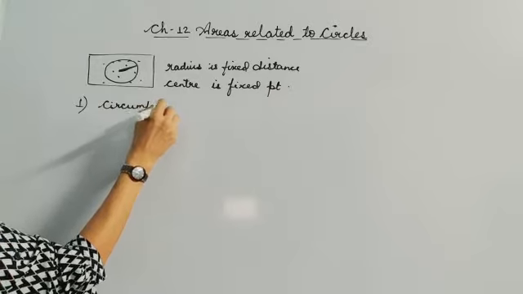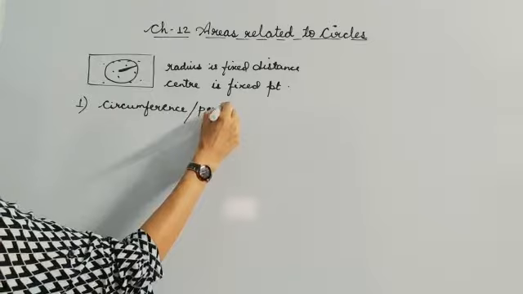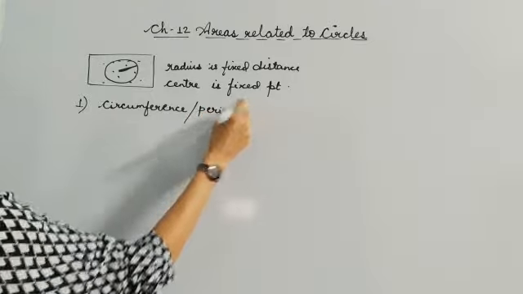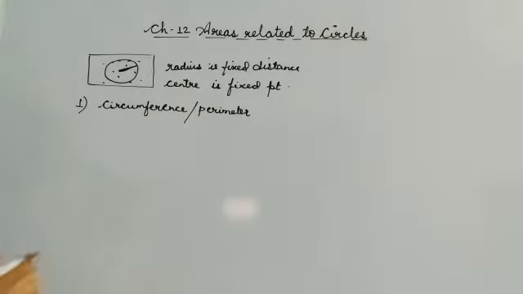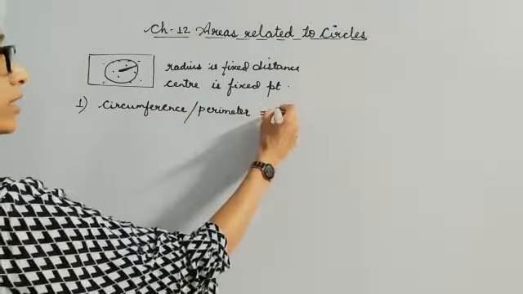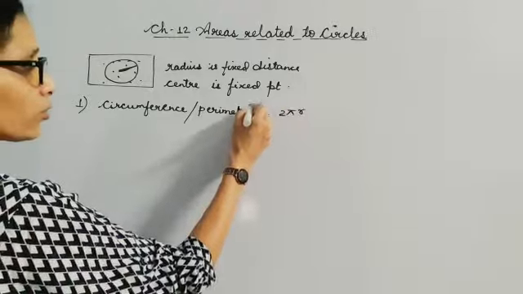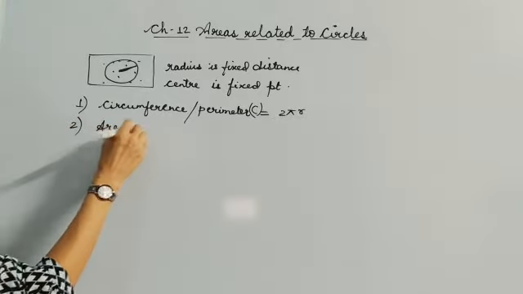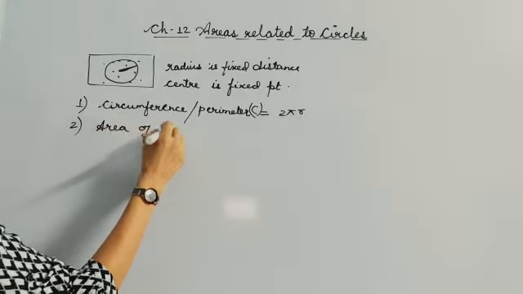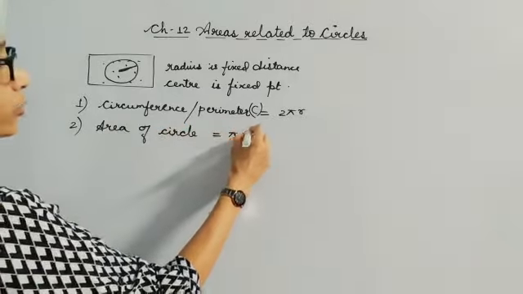Now you have read about various terminologies, like you have read about circumference. Circumference is what? Circumference is just the perimeter. I can say it perimeter, but since it is a circular region, we don't use the word perimeter, but instead we use circumference, and its formula is given by 2 pi r. That means C equal to 2 pi r. Secondly, you have read area of circle, and its formula is given by pi r square.